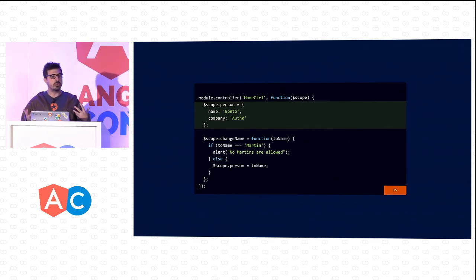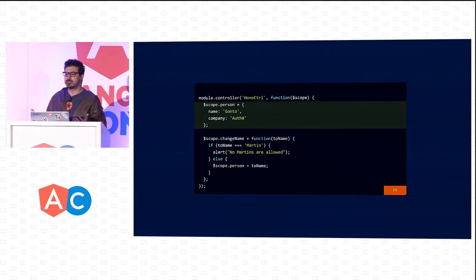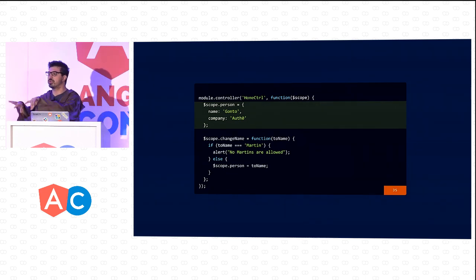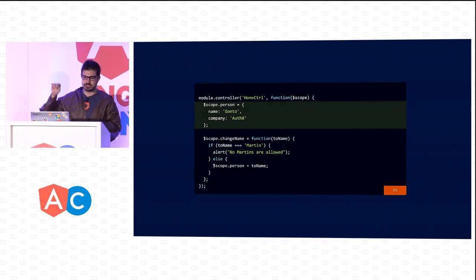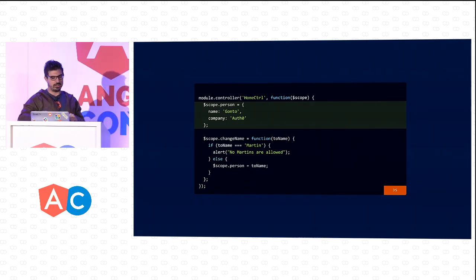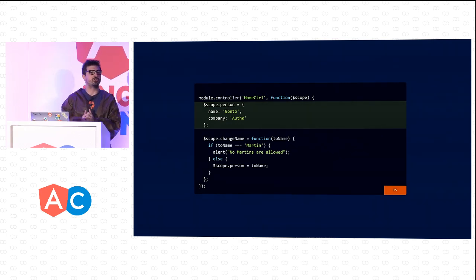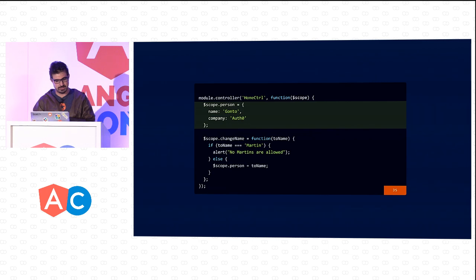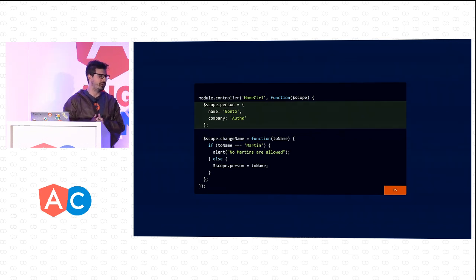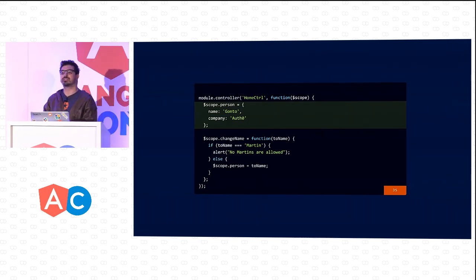If we think of the view for this controller, it's basically an input type text where you enter your name, and then a button that says change your name. When you click on there, it will come to this function. And in this case, it's just doing a validation. If the name that you're changing to is Martin, it will say, no Martins are allowed. You shall not pass. So it's a validation that is telling you you cannot change this name.